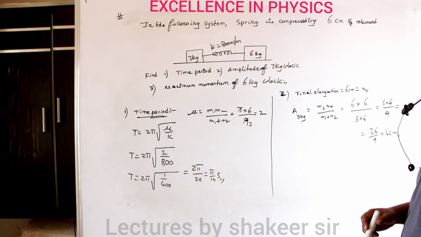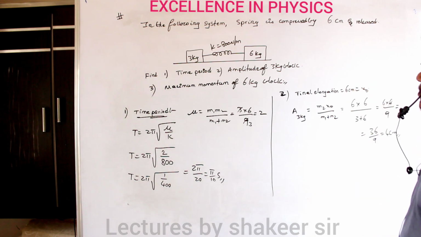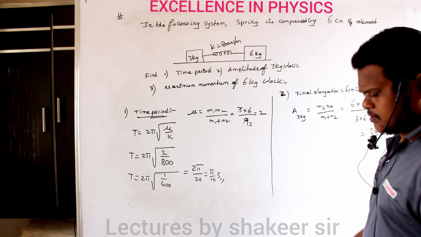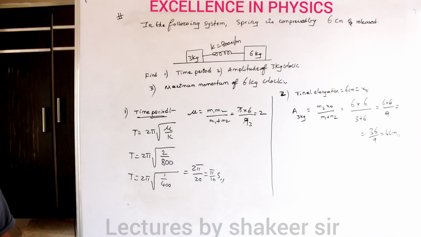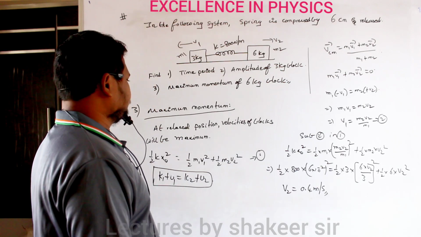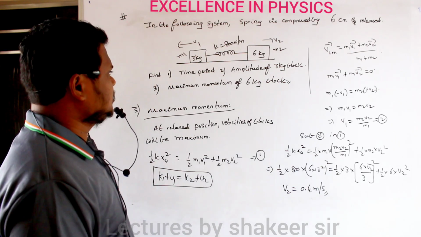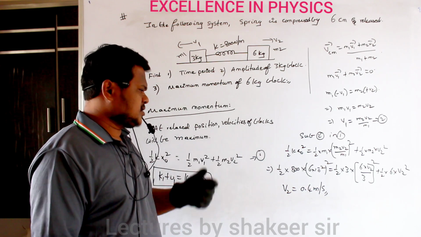So this will be the amplitude of the 3 kg block. Clear? Similarly, we are supposed to find the maximum momentum of the 6 kg body also. So first of all, make a note up to here. Then we will see how to calculate the momentum of the 6 kg block. I have already calculated this one, but it was not recorded, so I am just explaining it.